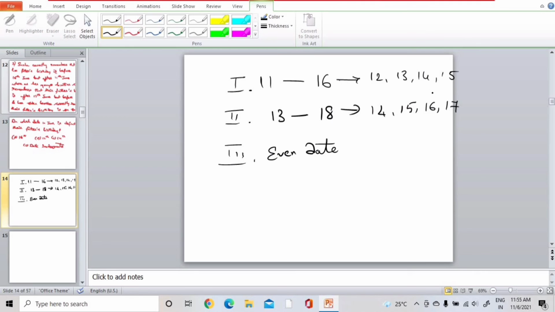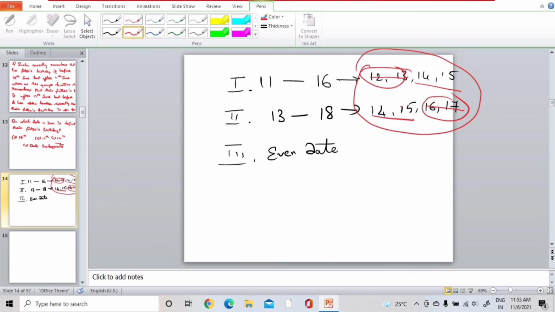Okay, we will see overlapping numbers. In these two statements, is there any number which is overlapping? Yes, 14, 15 is overlapping. The other numbers will be eliminated. Only 14, 15 are overlapping. So it will be either 14 or 15.